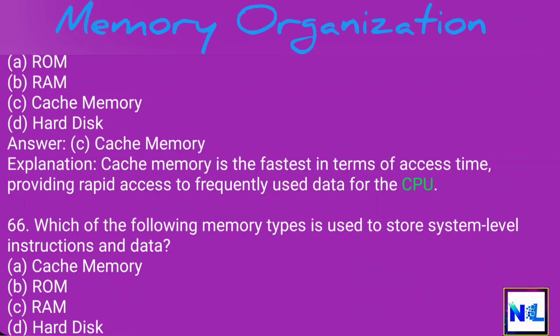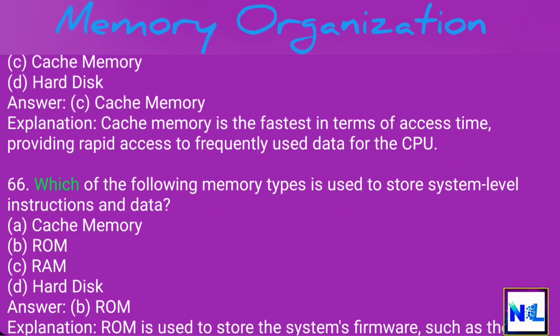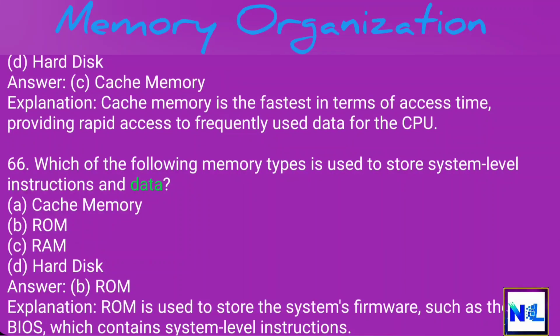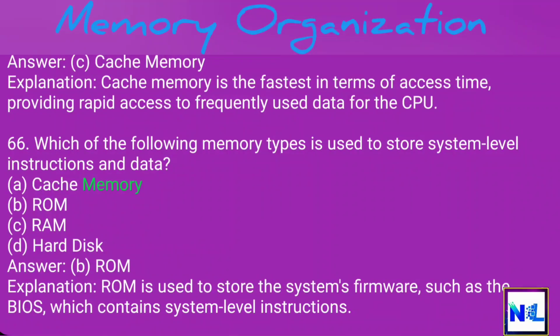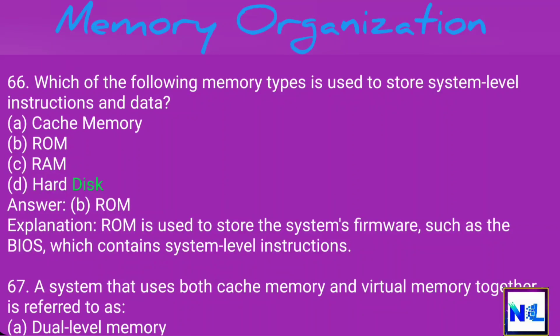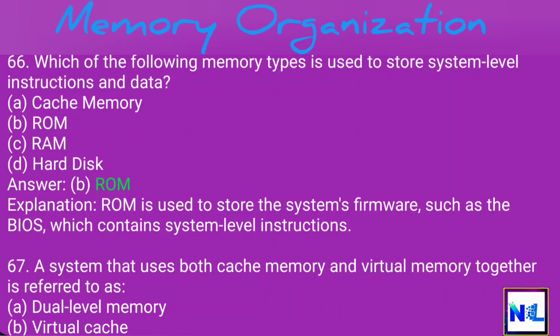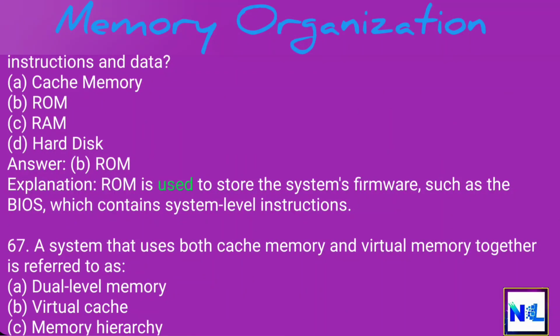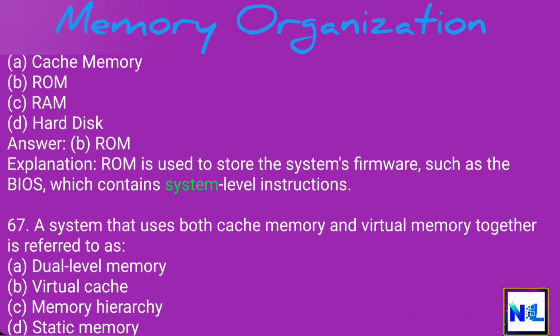for the CPU. 66. Which of the following memory types is used to store system-level instructions and data? A. Cache memory. B. ROM. C. RAM. D. Hard disk. Answer. B. ROM. Explanation. ROM is used to store the system's firmware, such as the BIOS, which contains system-level instructions.